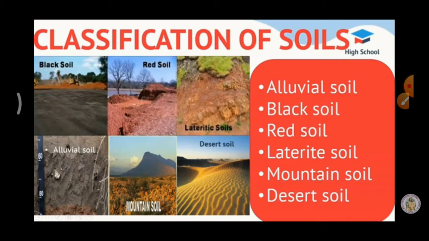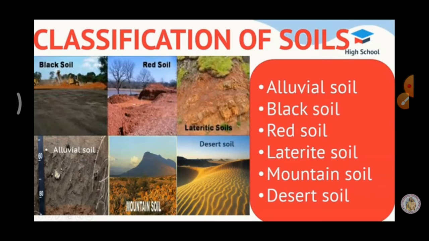Red soils. These soils are formed by weathering of metamorphic rocks and crystalline rocks. The presence of iron oxide makes this soil brown to red in color. These red soils consist of rich iron oxide, so only this soil is in red color.